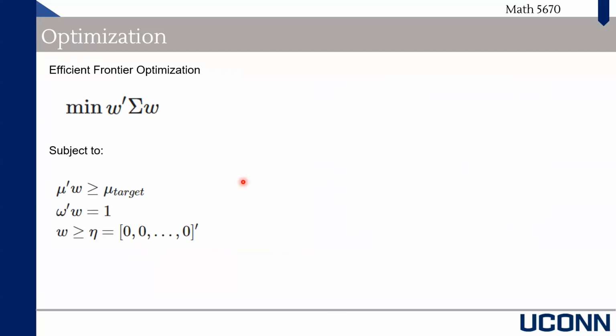And this is the efficient frontier optimization, which is a constrained optimization problem in which we try to minimize portfolio variance by setting the weights. The top line is the portfolio variance, which is the weights transpose times the covariance matrix sigma times the weights again. And it's subject to conditions: simply, the expected return, the weights times mu, should be at least some target level of returns. Then the weights should sum up to 1, and at least some of the weights should be positive.